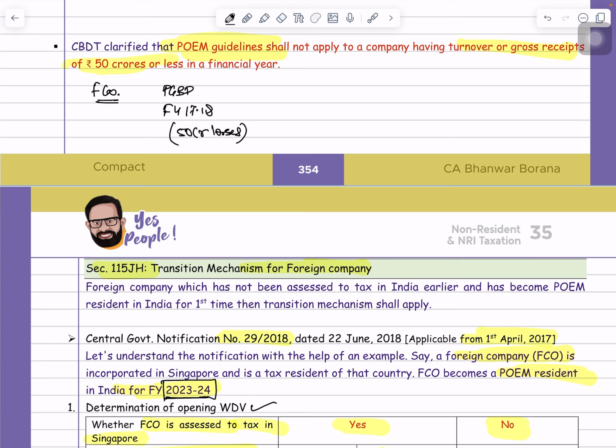Now this company became POEM resident in the current year. POEM resident in the current year, and our current year is previous year 23-24. So can I say that this loss belongs to 17-18?